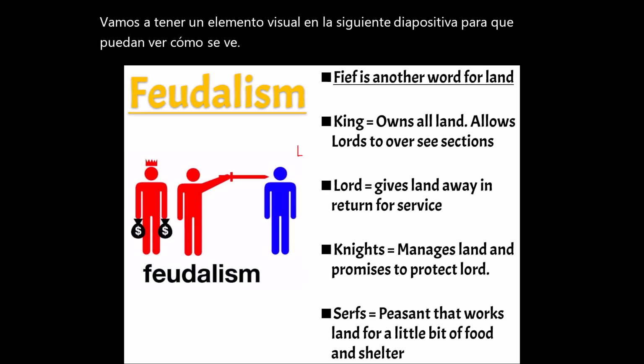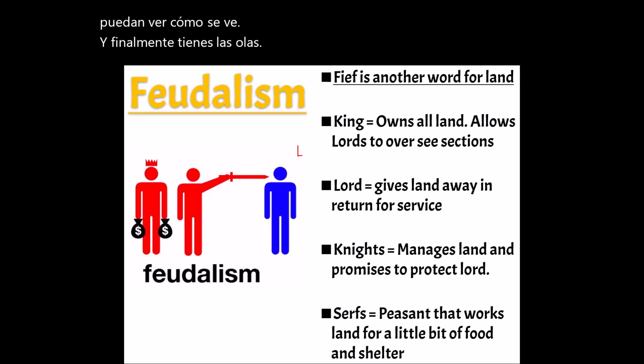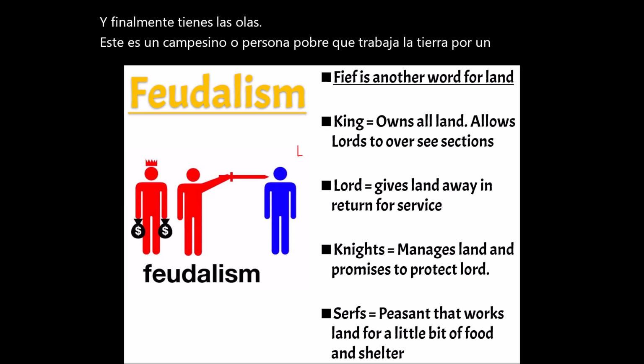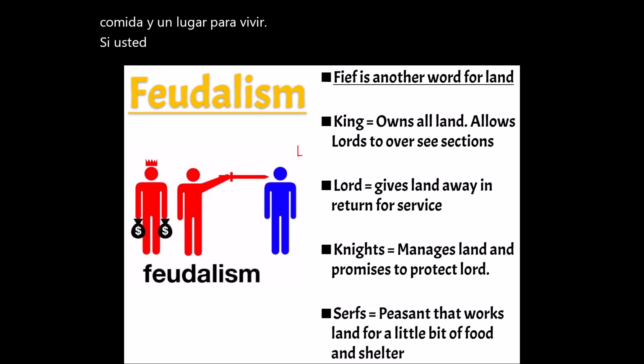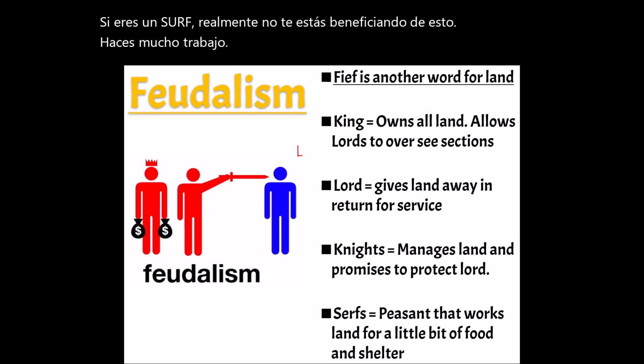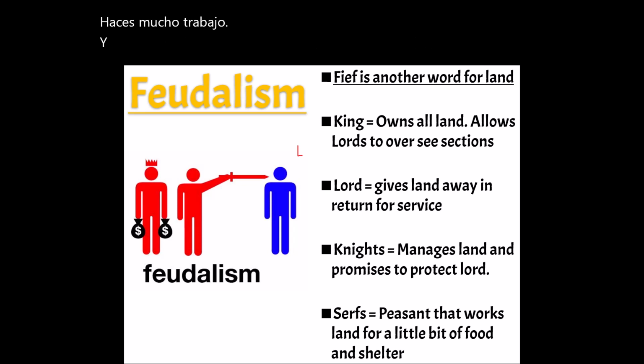And then finally, you have the serfs. This is a peasant or poor person that works the land for a little bit of food and a place to live. If you are a serf, you are not really benefiting from this. You do a lot of work and you don't get much in return.